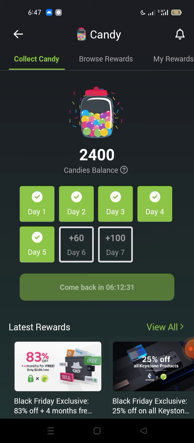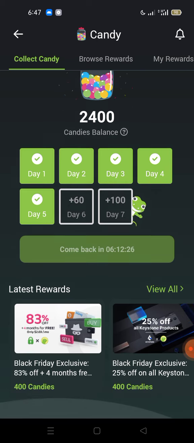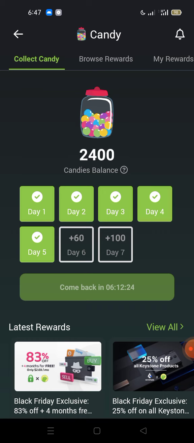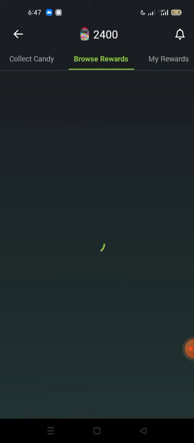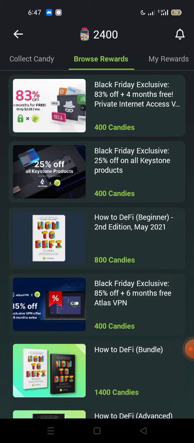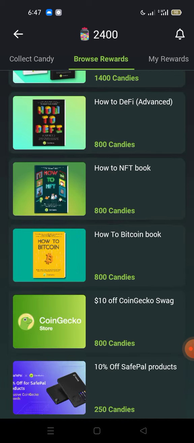All right. Now you can see I have 2,400 candies here, right? What can I do with these candies? That's the question. You go to browse rewards. You can see it right at the top. So you will see a list of stuff like this. The second one, Black Friday exclusive, 25% off on all Keystone products. So I really don't have much need for it. This is the reason why we are doing this.